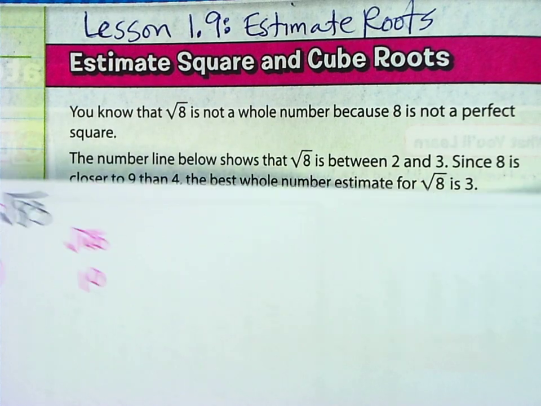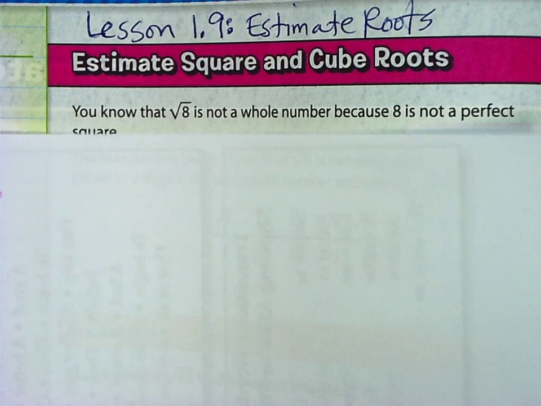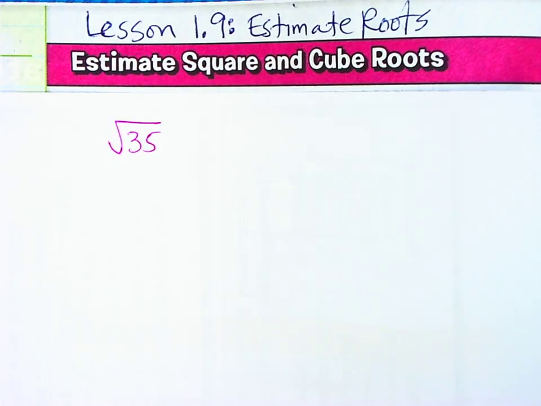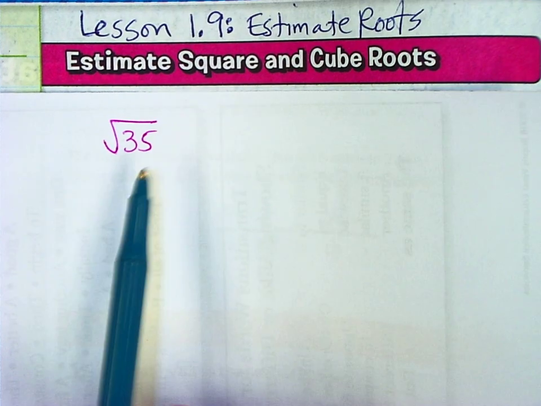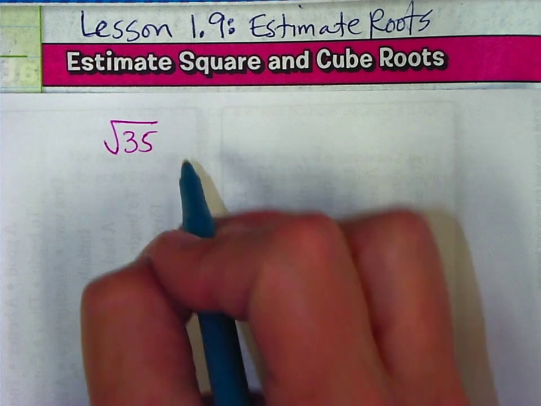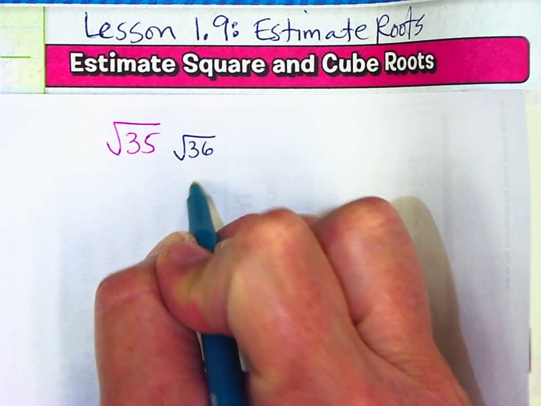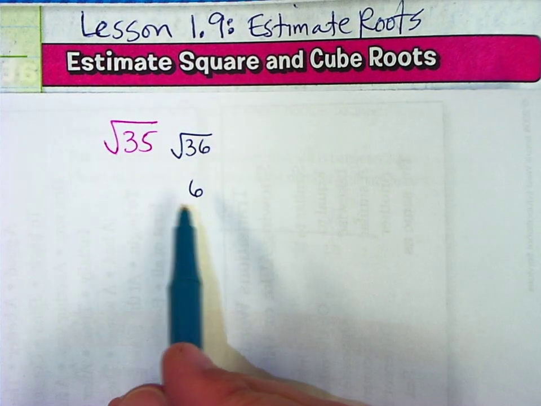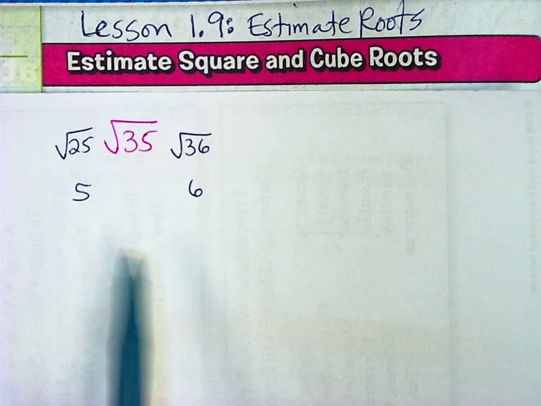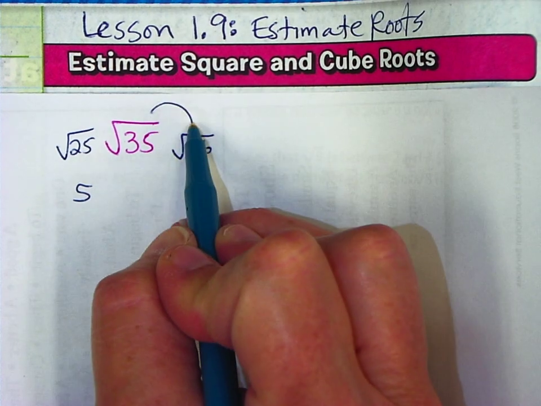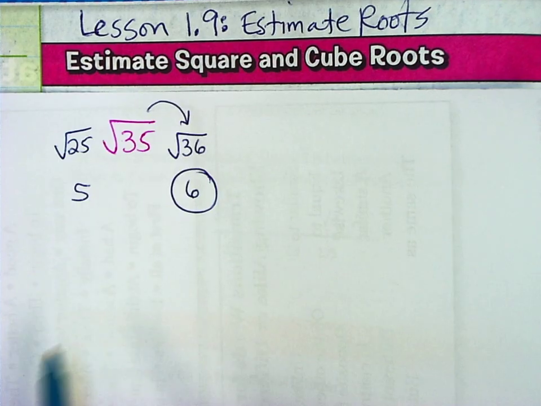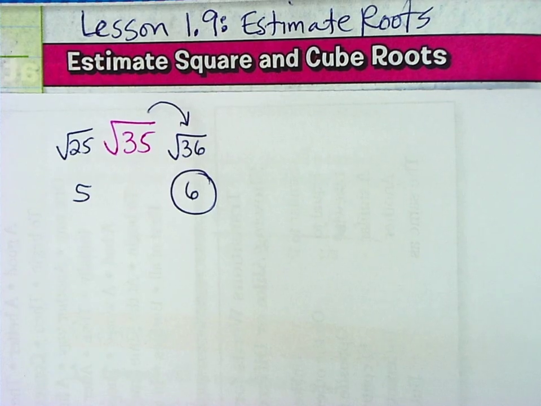Okay, let's try a few more of these. Let's try the square root of 35. I'm going to figure out what perfect squares fall before and after this. I know 6 times 6 is 36, so the square root of 36 is 6. And 5 times 5 would be the square root of 25. 35 is closer to the square root of 36, so my best estimate is 6. The square root of 35 is about 6.